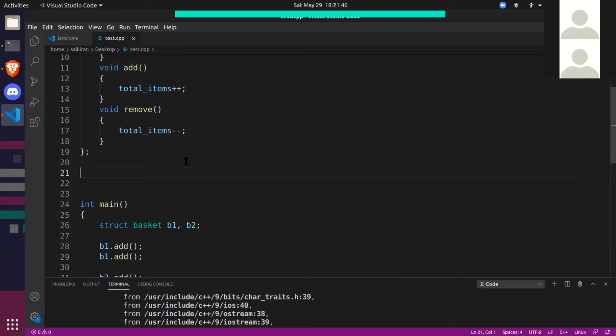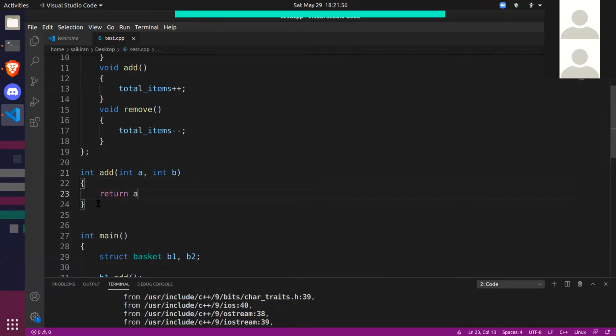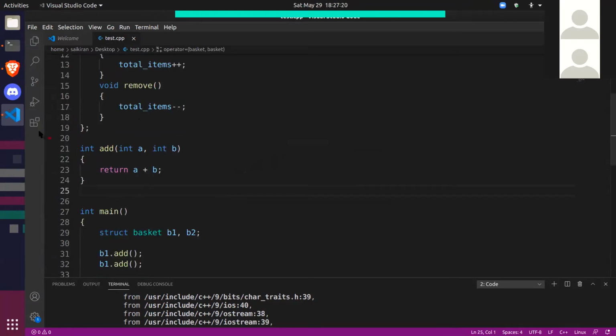Just like, for example, if you were writing code to add two numbers, then you would take two numbers like this, right? This would be your add function, and you would say return a plus b. Do you guys agree with this function? This function I wrote to add two numbers. So if you were to write an add function, this is what you would do, right? You would take two numbers as input and return another number, which will be an integer. So that's why the return type is also int. So this was our previous function, right?